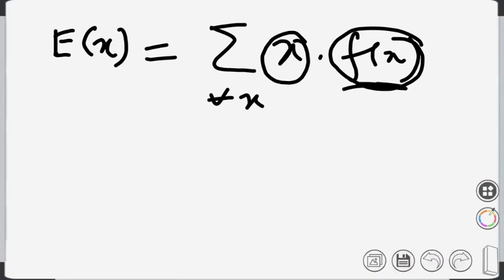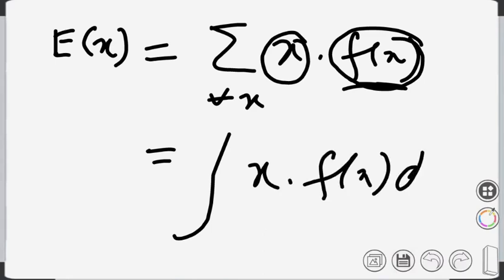Now for the continuous variable, the summation becomes integration: the integral of x f(x) dx for all x. That is the definition of expectation for a continuous variable.